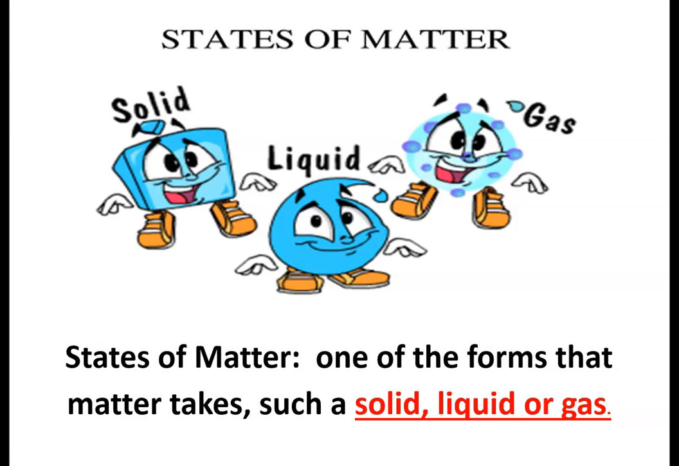I think everybody knows that matter comes in three states. A state of matter is one of the forms that matter takes, such as solid, liquid, and gas. A very simple example for a solid is the ice cube. An ice cube can melt and become liquid again. When it becomes liquid and you want to boil the water, it will transform itself to gas and become water vapor.